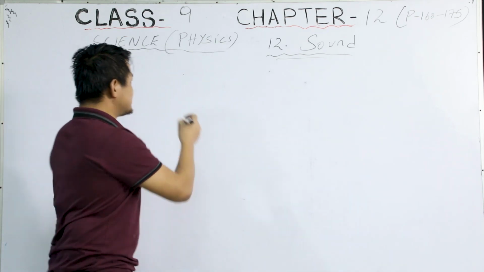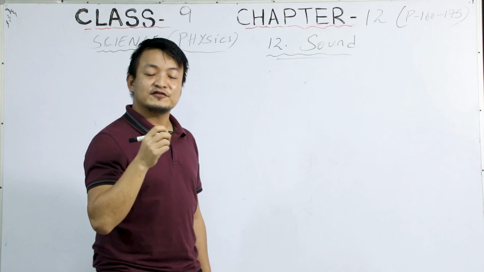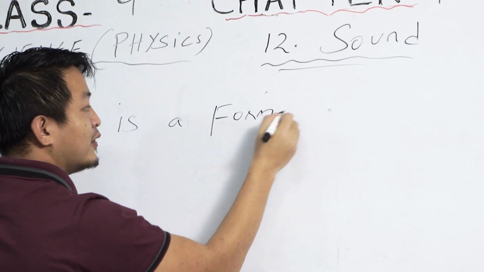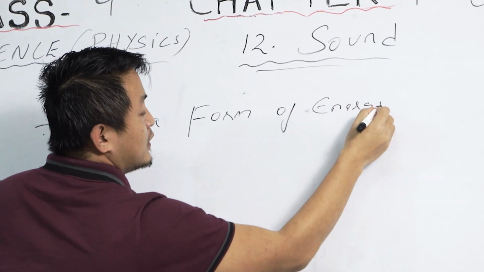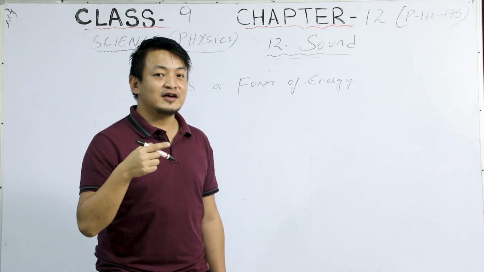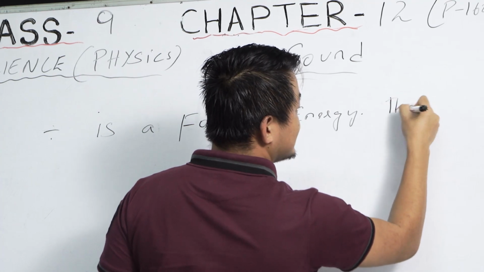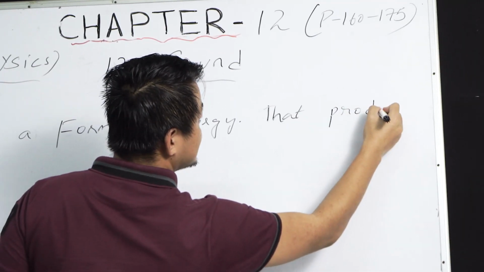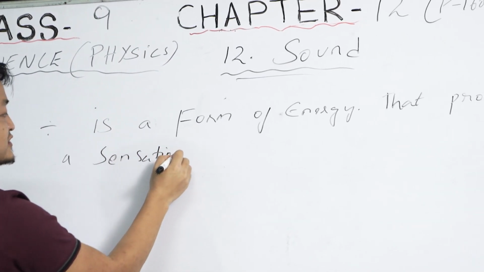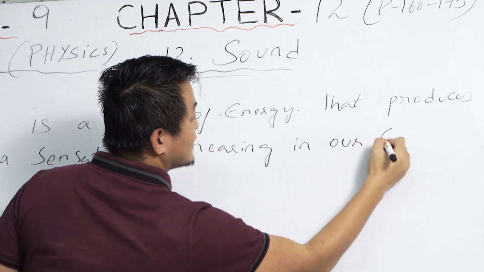So the definition goes like this: sound is a form of energy that produces a sensation of hearing in our ear.